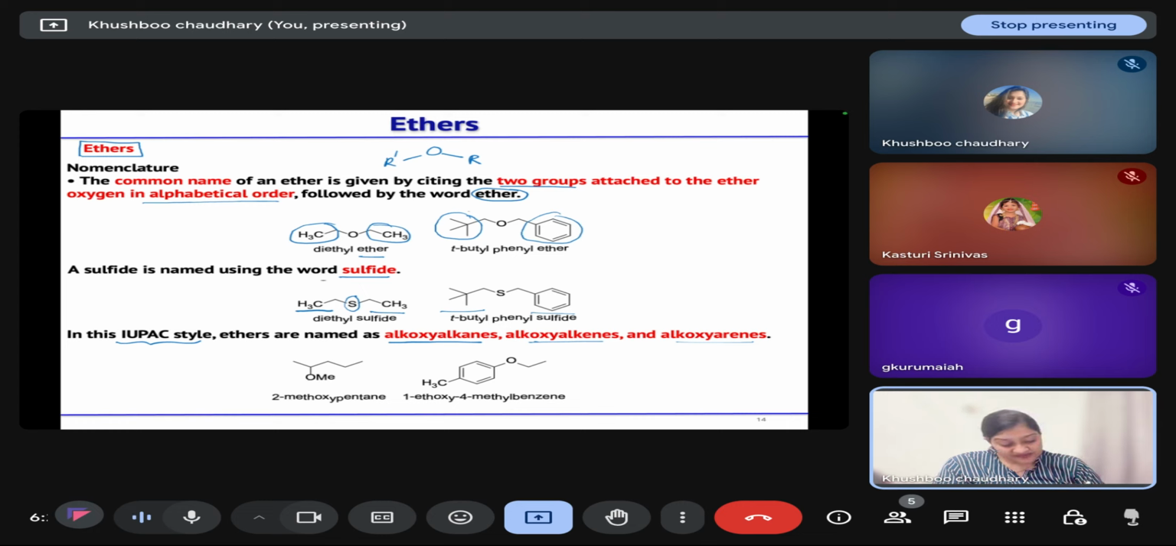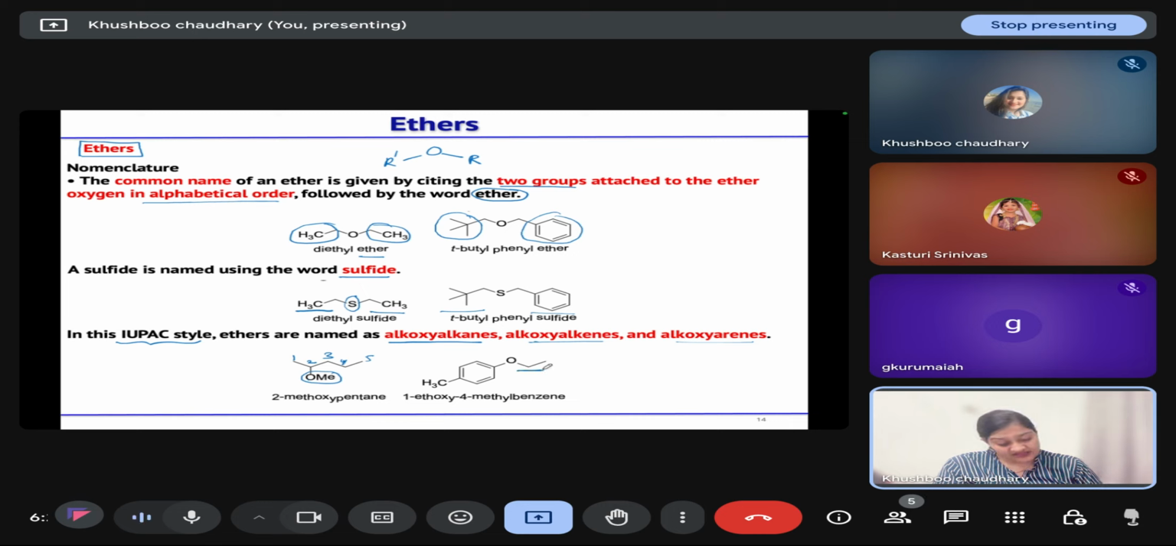So, for example, here we have a methoxy group that is attached to a 5 carbon chain. The substituent that has the lower number of carbon atoms, we will take it as the substituent, and then we will decide the longest carbon chain based on the substituent. So this is 1, 2, 3, 4, 5. So this is 2-methoxypentane.